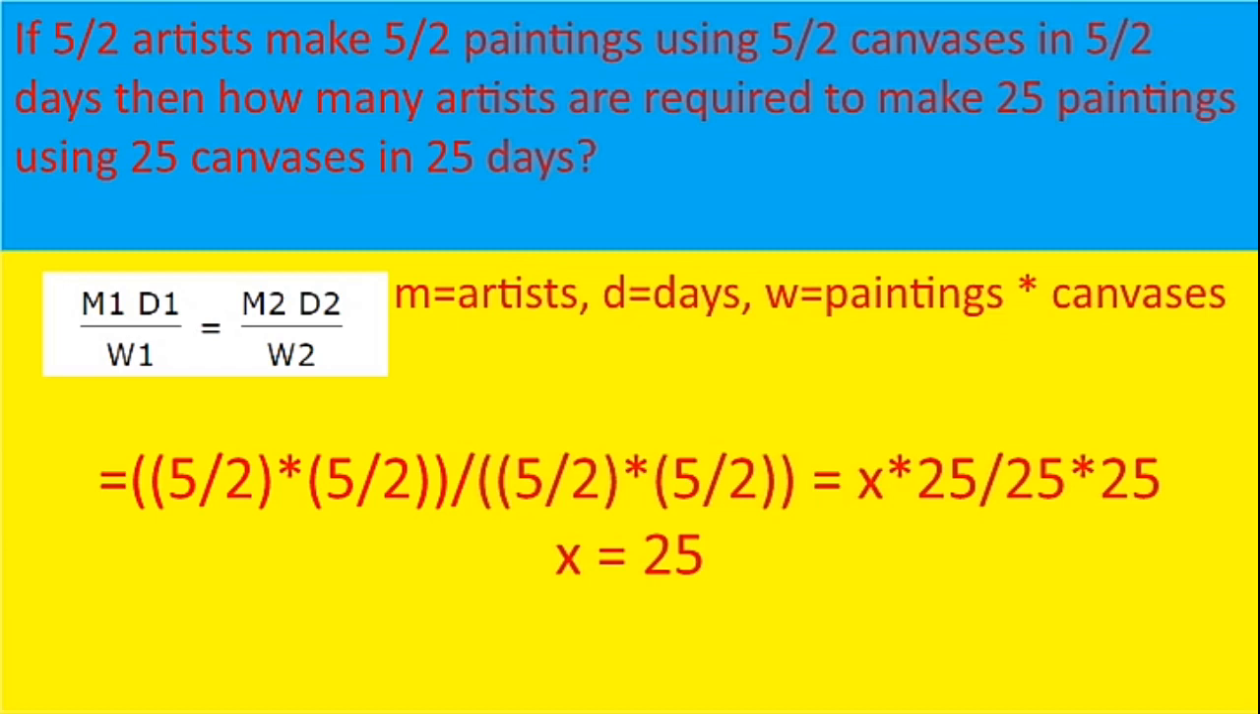So 5 by 2 into 5 by 2 divided by 5 by 2 into 5 by 2 equal to x into 25 by 25 into 25. So x value will be 25. Very simple, right?